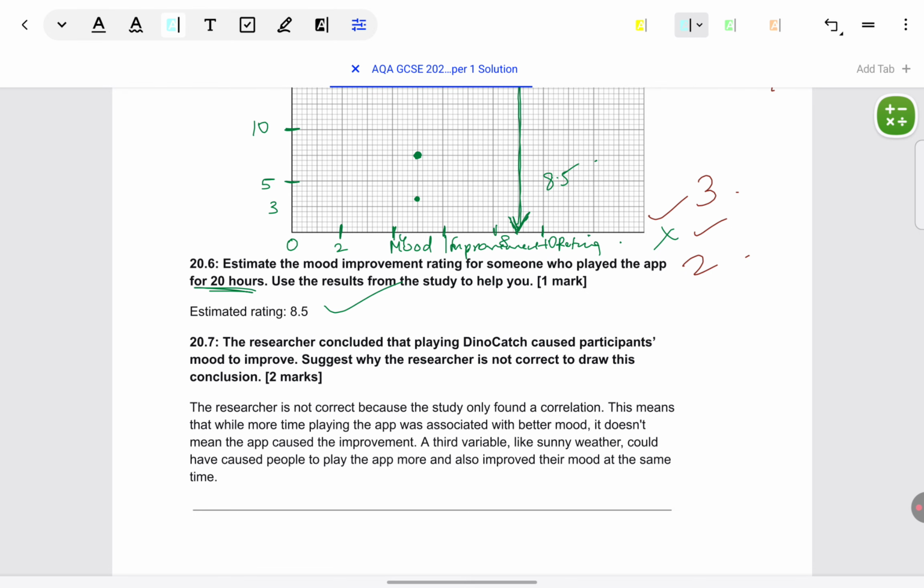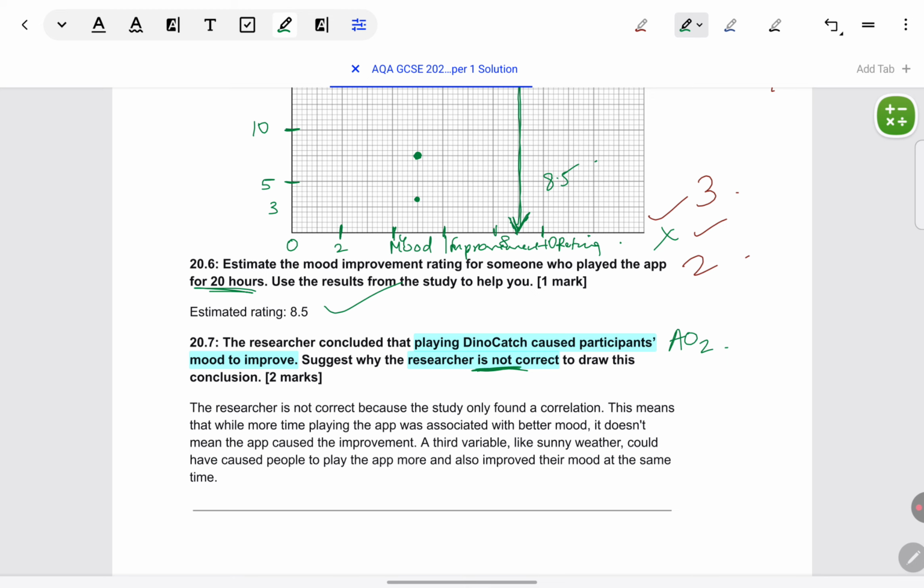Researcher concluded playing dino catch caused participants' mood to improve. Suggest why the researcher is not correct to draw this conclusion. Keyword is "not". This is an AO2 question. Fully in context of this particular researcher, you have to say why they are not correct.